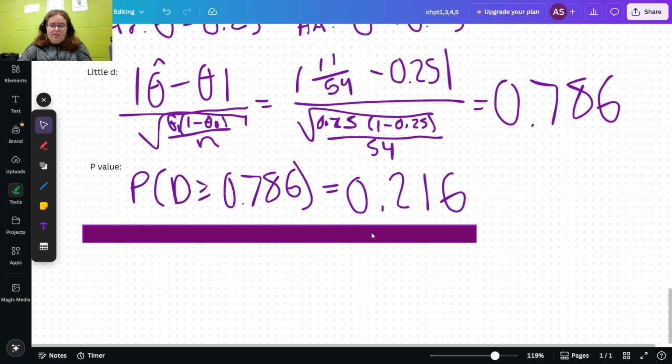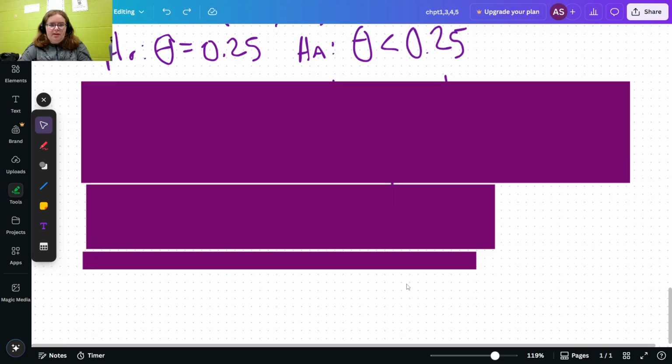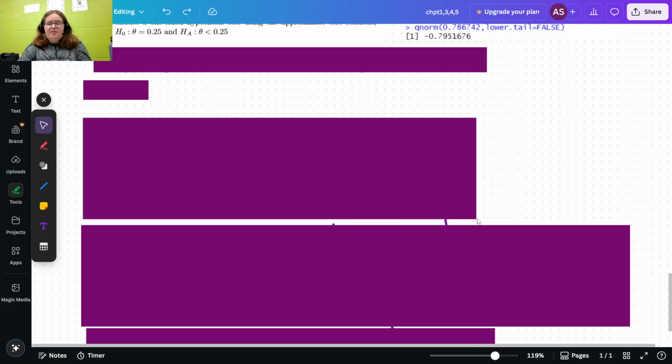And then our conclusion, because that's greater than 0.1, there is no evidence against the null hypothesis based on the observed data. So I hope that kind of gives you a quick overview of all these chapters that we've had before the final.